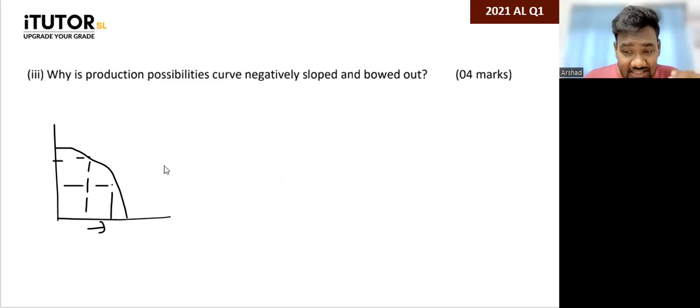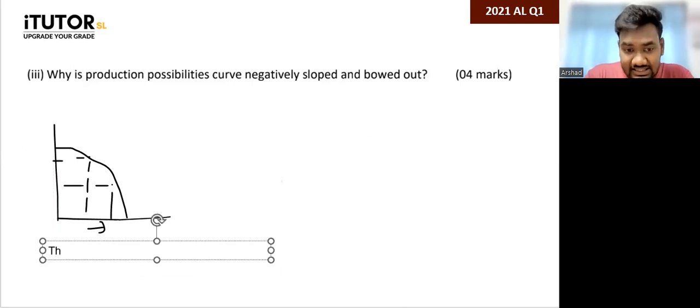But it's negatively sloped, so what should you write, guys? You can say the PPC is negatively sloped due to the scarcity of resources.